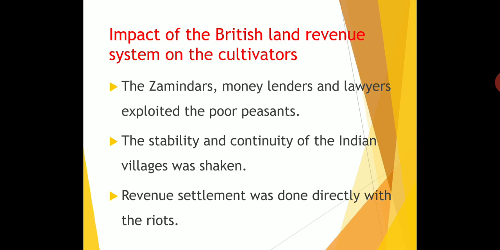So the peasants got money from the moneylenders. The finance person is called a moneylender. After that, they could not repay the amount to the moneylenders, so the moneylenders took the land from the peasants, from the farmers. In this land revenue system, the Zamindars, moneylenders and lawyers all exploited the poor peasants.